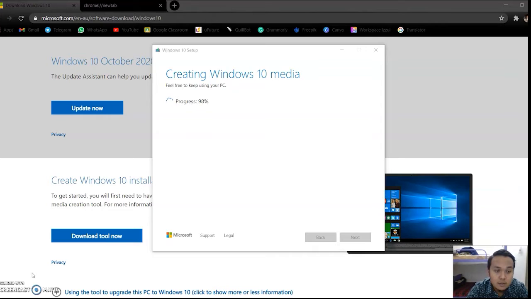Okay, so now the progress is 98% for creating Windows 10 media before we finish the installation disk. So we wait for several minutes. Sorry, because my internet connection is not very strong, so we must wait several minutes again.